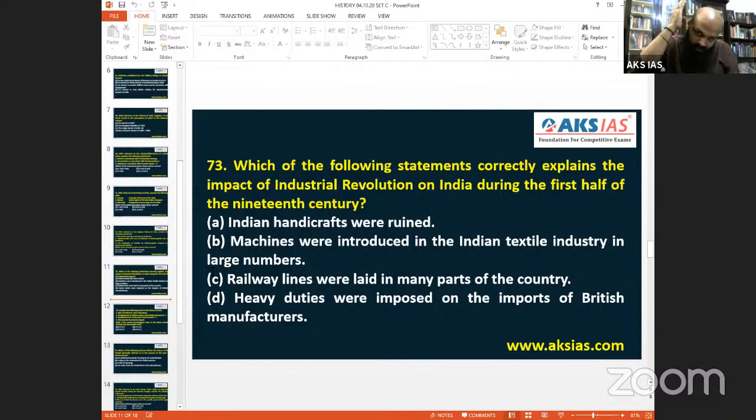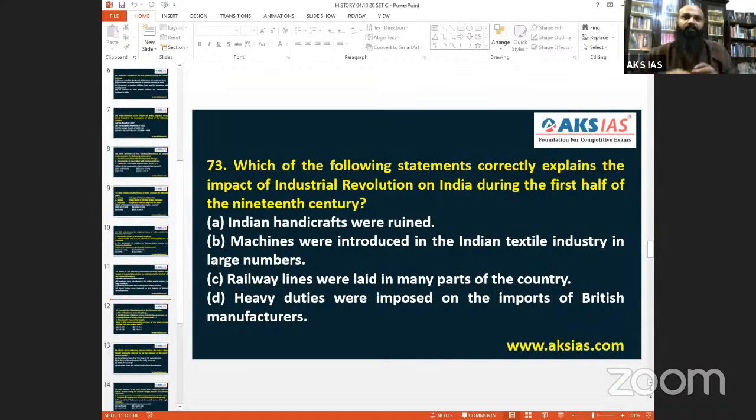Even his Oxford speech mentioned that looms were broken and thumbs were chopped off. So Indian handicrafts were ruined. The impact of the Industrial Revolution was, they might have done it purposefully, but it is a reason for destroying Indian handicrafts.